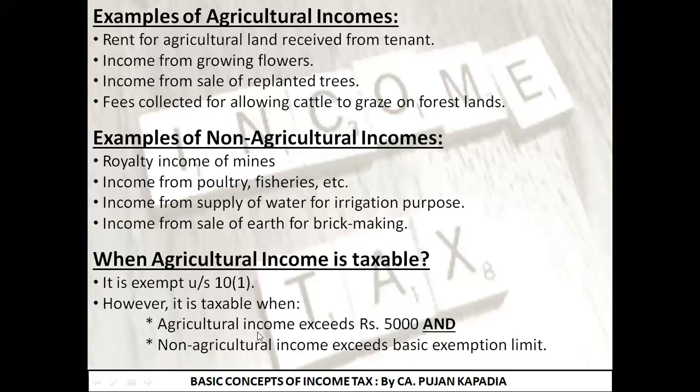So in crux, I need to remember two particular conditions. First, my agricultural income is more than 5,000, and second, my non-agricultural income exceeds the basic exemption limit. If both conditions are fulfilled, then my agricultural income is going to be taxable. What you are supposed to remember is that generally agricultural income is exempt under section 10(1). But if it fulfills these two criteria, that is, my agricultural income exceeds 5,000 rupees and my non-agricultural income exceeds the basic exemption limit, then my agricultural income is going to be taxable. I'm just giving you 1 minute. I request you all to memorize this point.